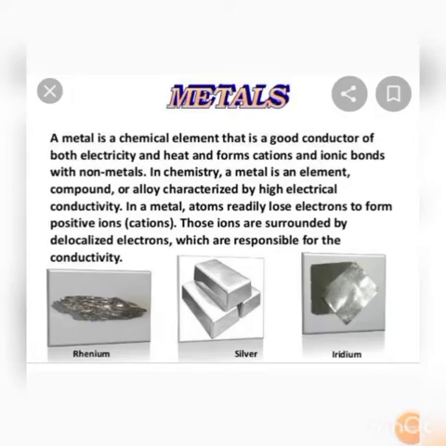Metals. A metal is a chemical element that is a good conductor of heat and electricity and forms cations and ionic bonds with non-metals. In chemistry, a metal is an element, compound or alloy characterized by high electrical conductivity. In a metal, atoms readily lose electrons to form positive ions, that is called cations. These ions are surrounded by delocalized electrons, which are responsible for the conductivity.